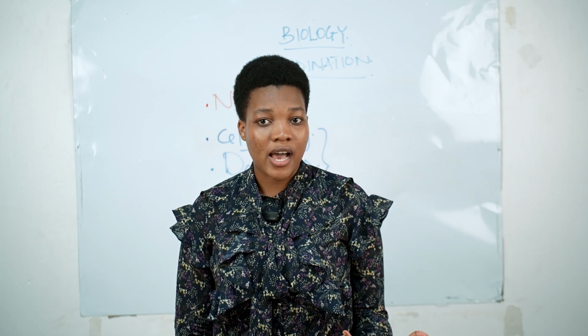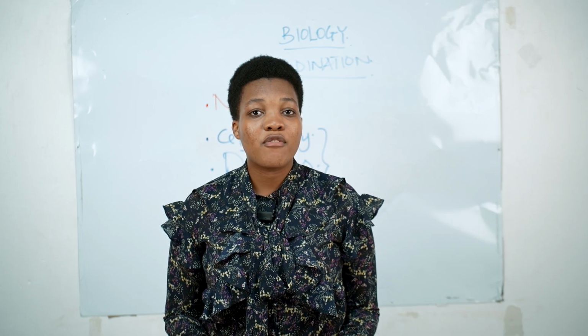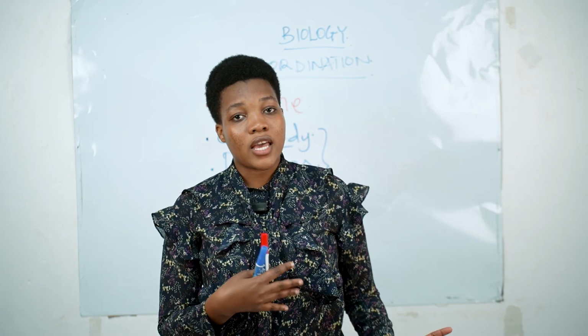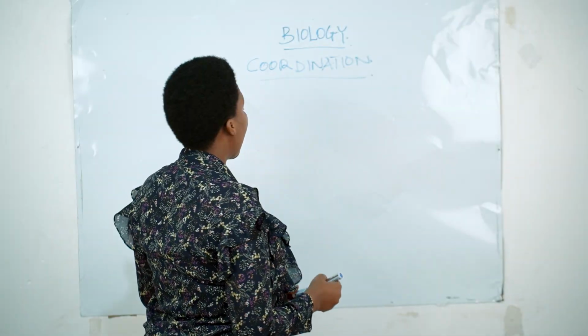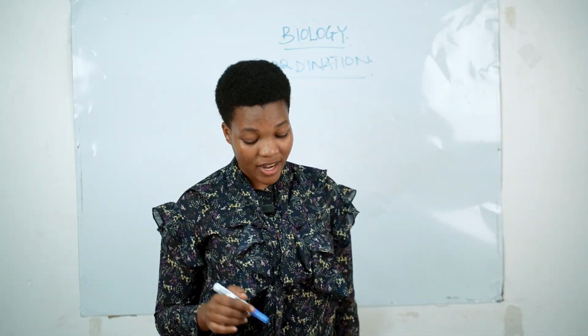What are those neurons which take the information from the receptor to the central nervous system, or from the central nervous system to the effector? Now we are going to see those types of neuron. There are 3 types of neuron.